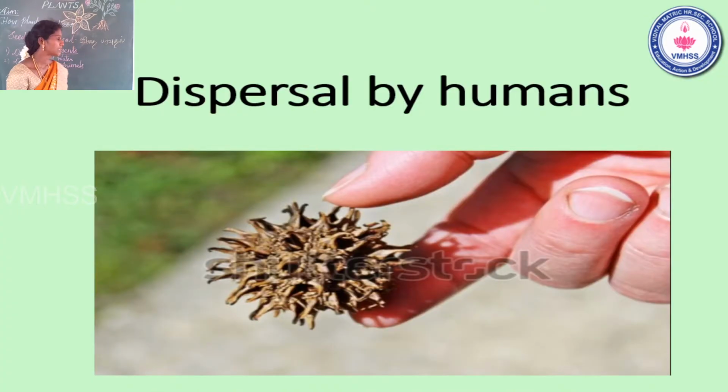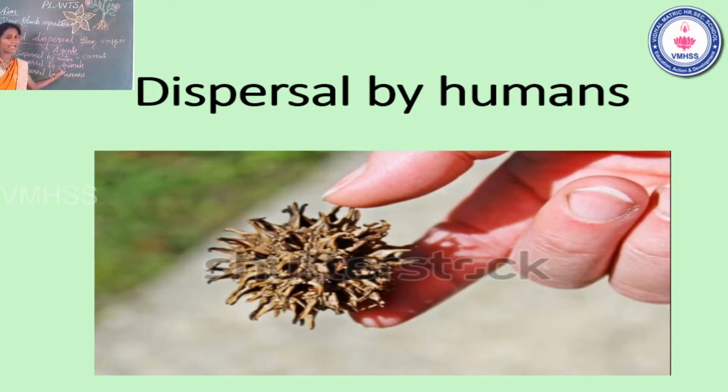Third one, dispersal by humans. What's the third way? Sometimes you walk in the garden or any farm place, and many seeds stick to your clothes. They are spread from one place to another place. Yes. So the third way is dispersal by humans. Dispersal by water, for example, coconut.